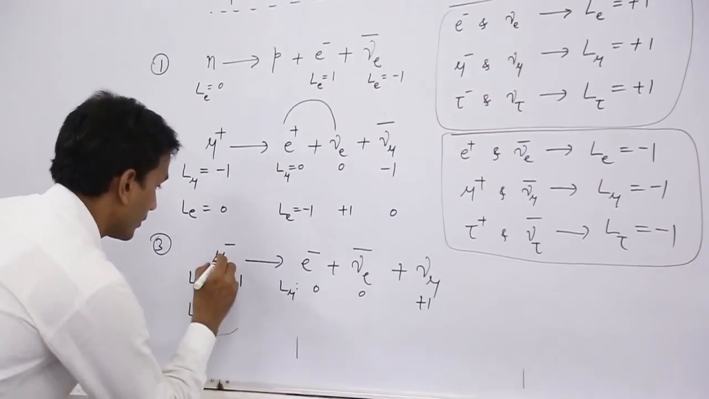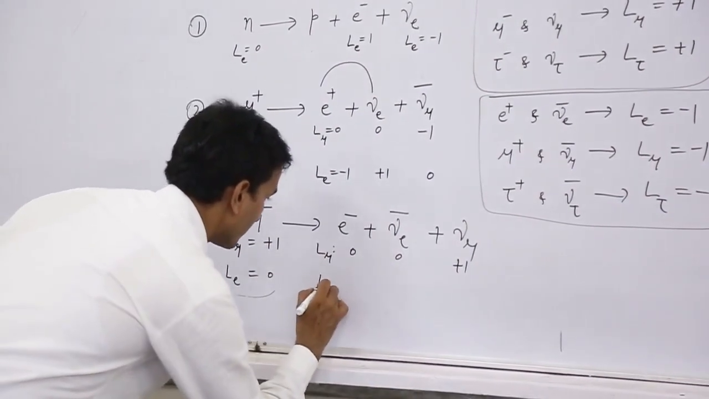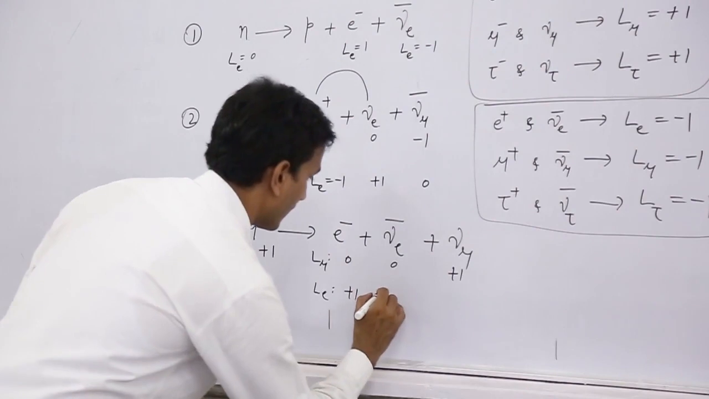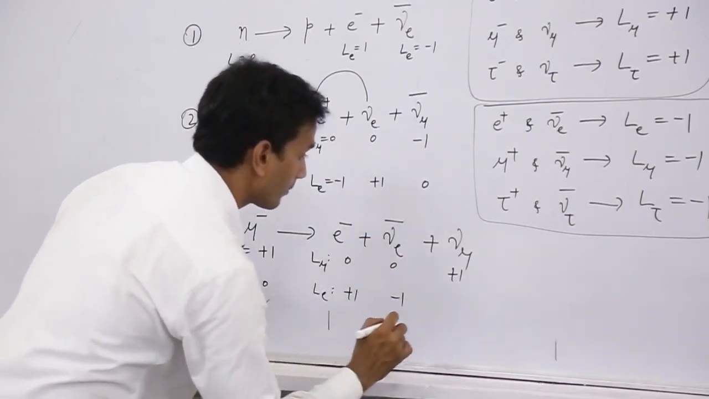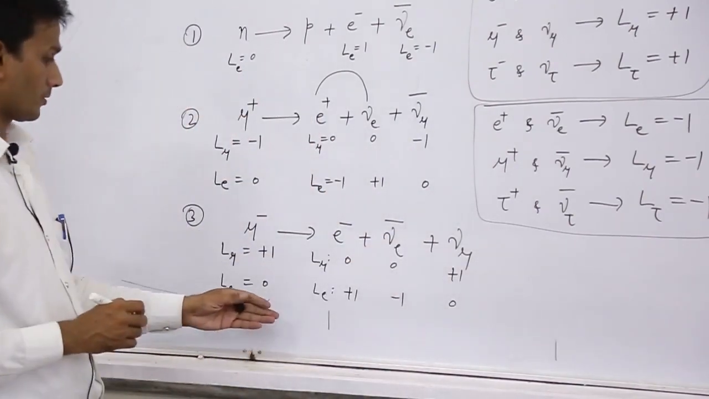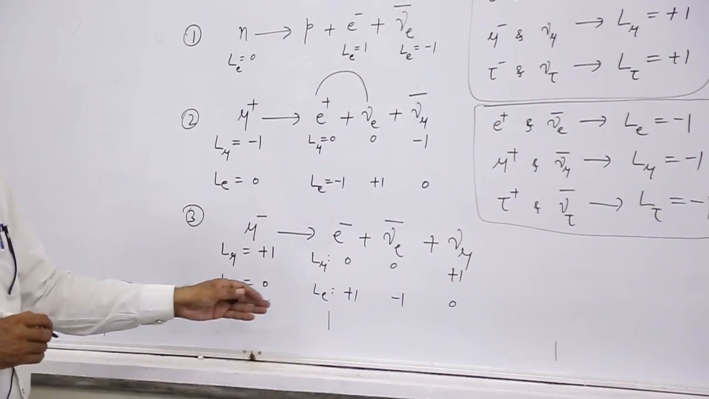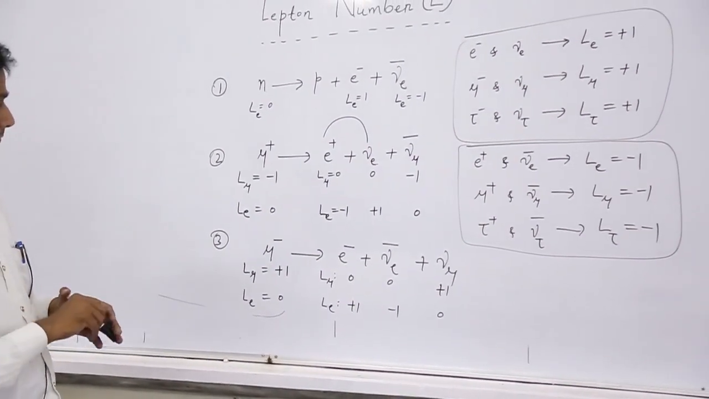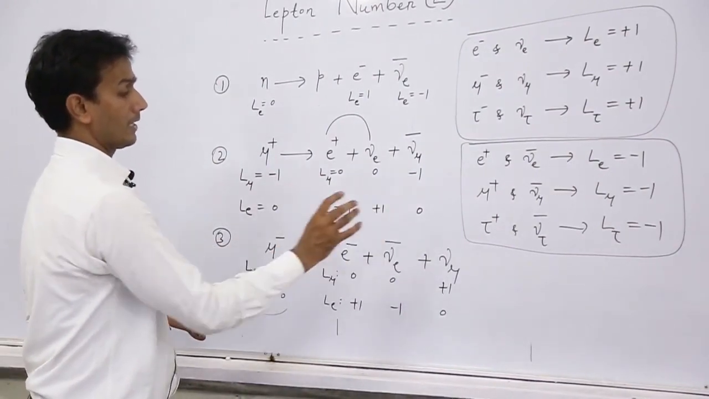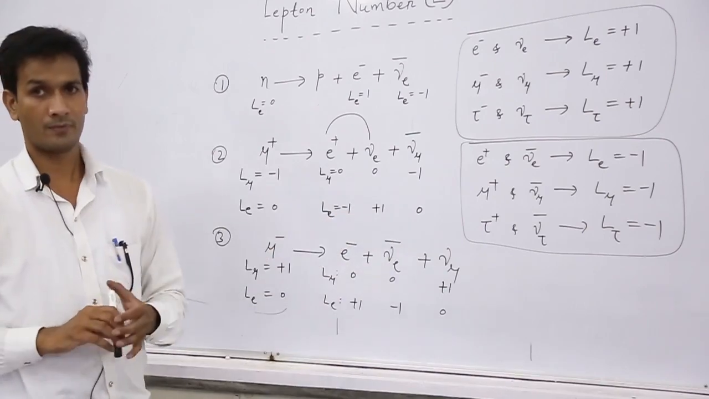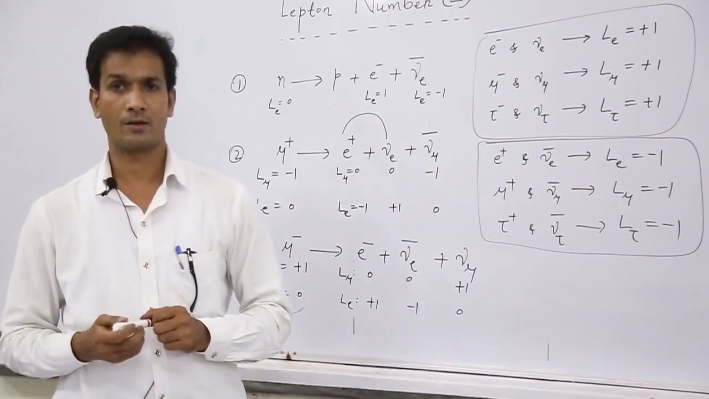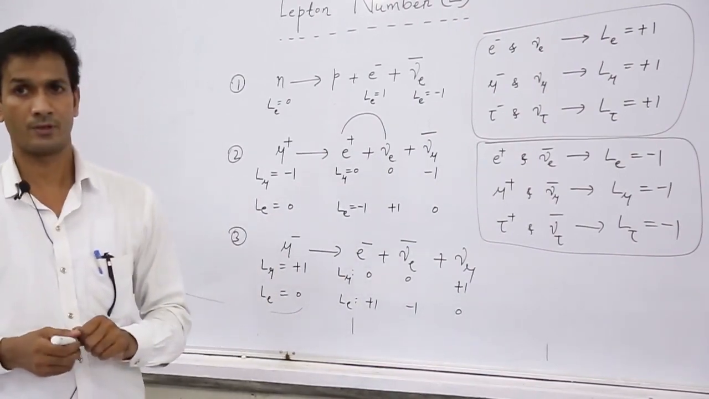Le is equal to 0 for mu minus. Then Le is +1 for electron and -1 for electron antineutrino, and this is 0 for mu neutrino. So here we can say that lepton number is conserved in this process. In each process we see that if there is a lepton, there is an antilepton. So both are produced in pairs, so that lepton number remains constant or it is conserved.